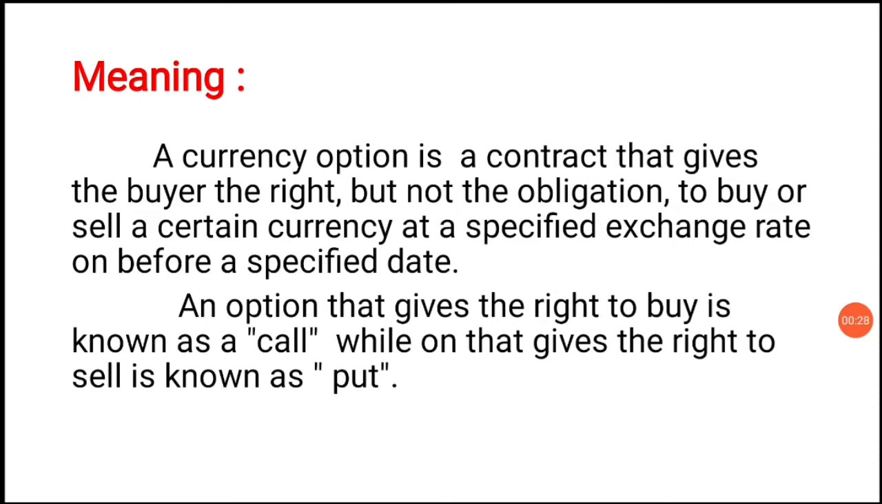Here, there will not be any obligation to complete the contract on the specified date or on the maturity date, but he can execute the contract at any time before the expiry of the contract. An option that gives the right to buy is known as a call, while one that gives the right to sell is known as a put. These are the two types of options. Let us know about that later.